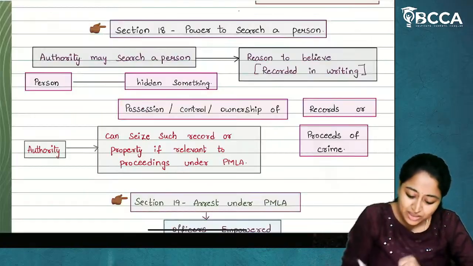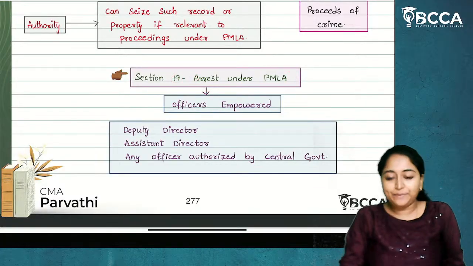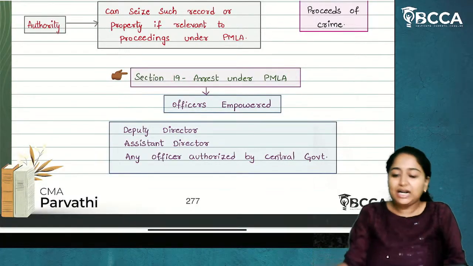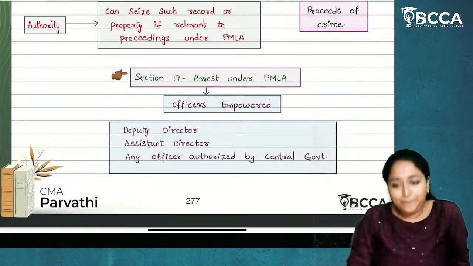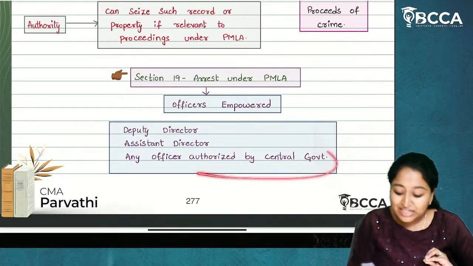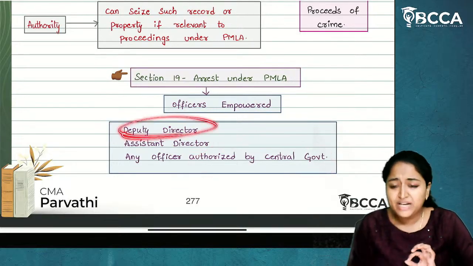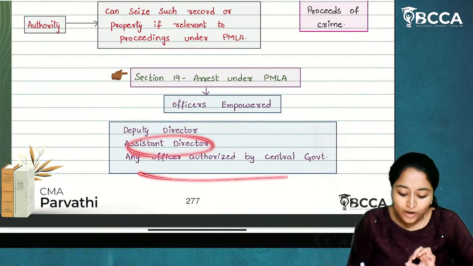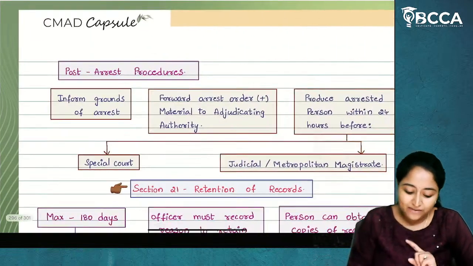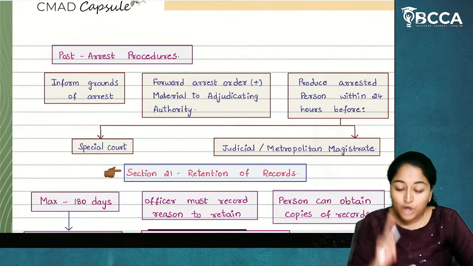Now, section 19. Arrest under PMLA. Officers empowered. Now, who can arrest under PMLA? Either a deputy director or an assistant director or any officer authorized by the central government. After arrest, what should be done?